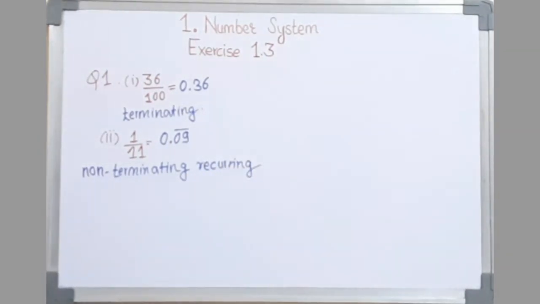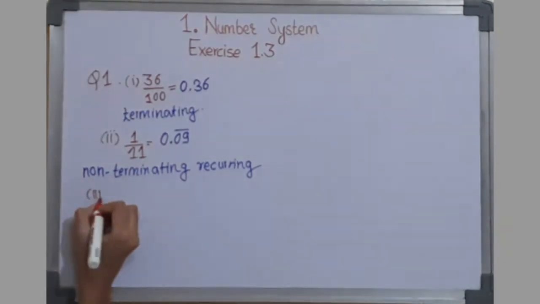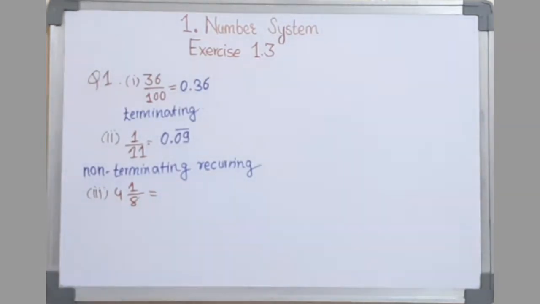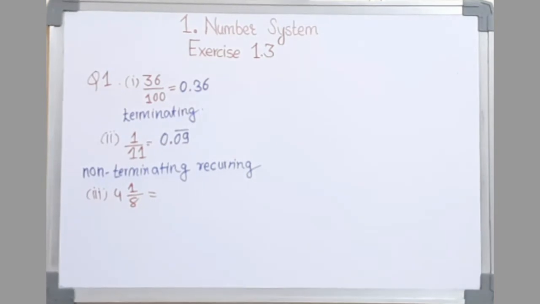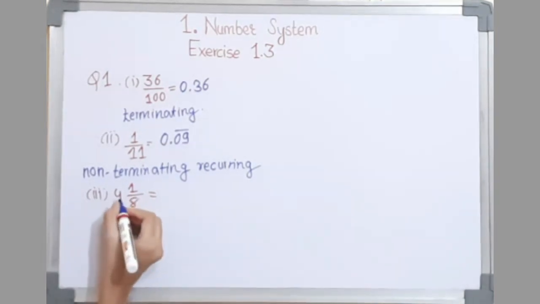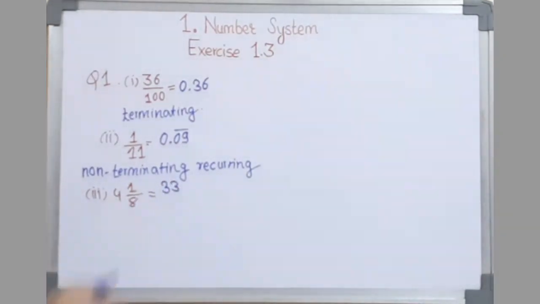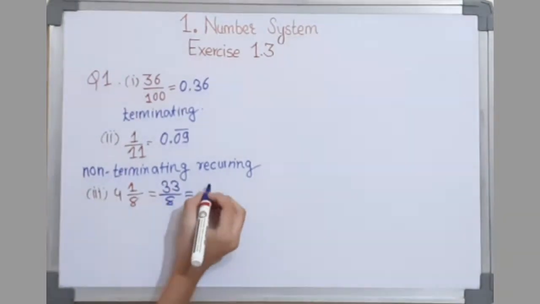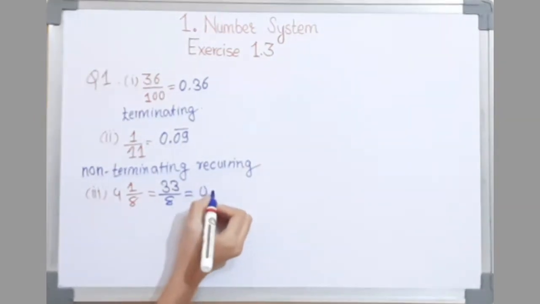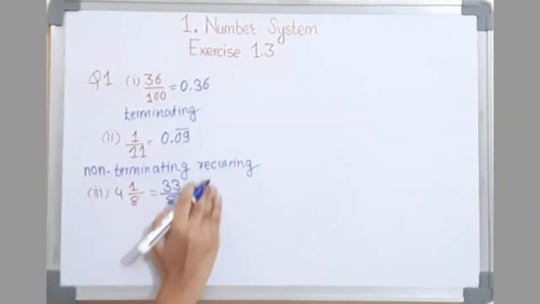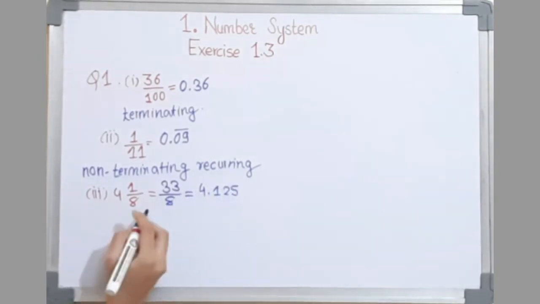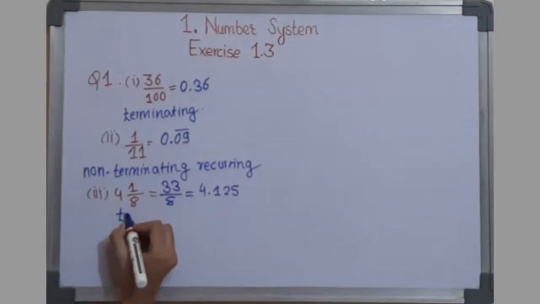The next one is 4 1 upon 8. We need to first convert it into an improper fraction. Here it is given as a mixed fraction. So 4 8s are 32 plus 1, 33 upon 8, which is equal to 4.125, and it is terminating.